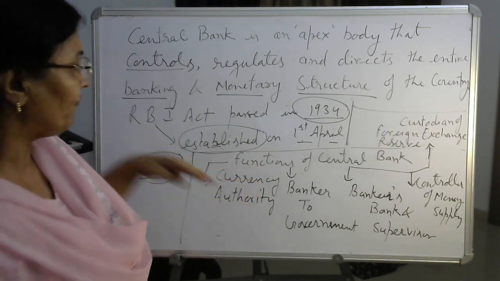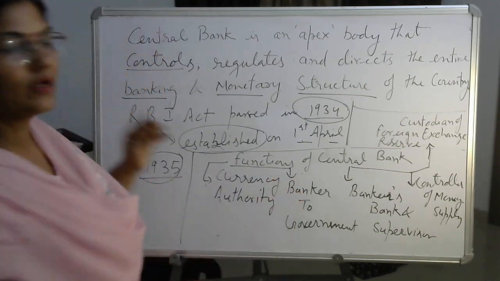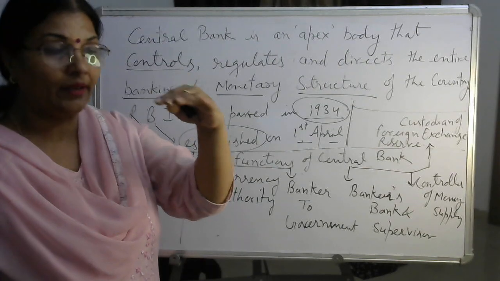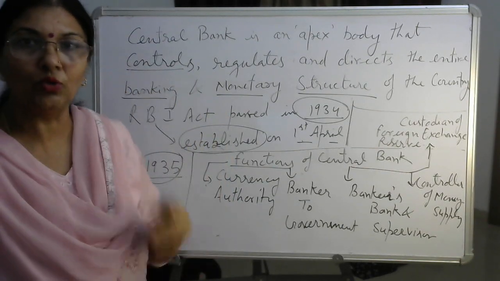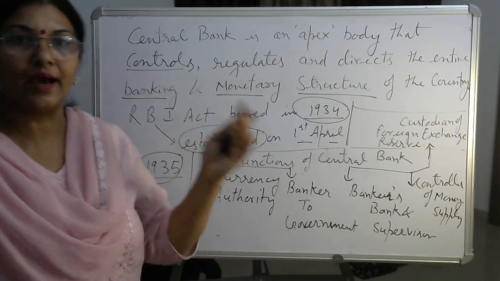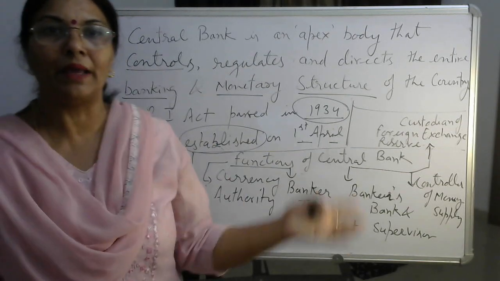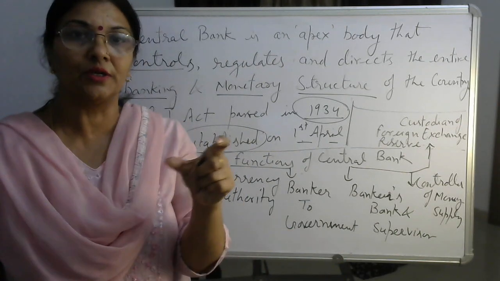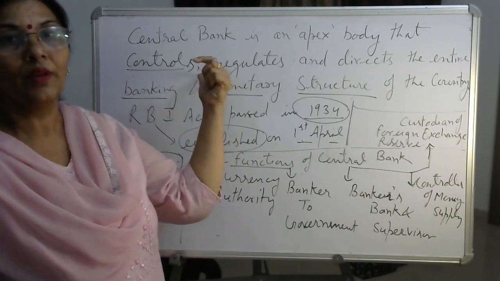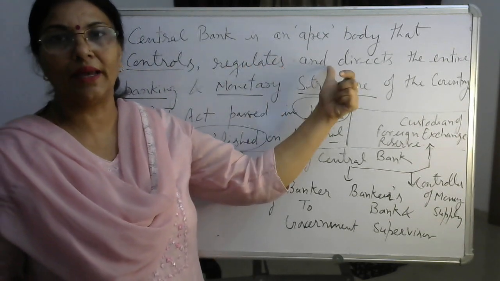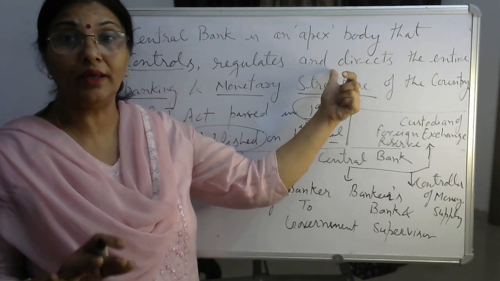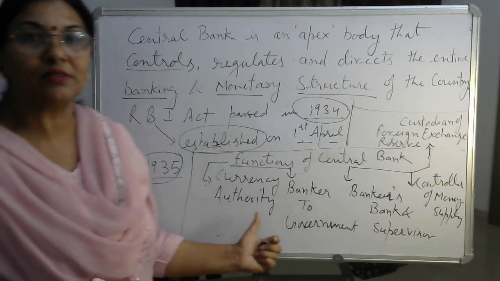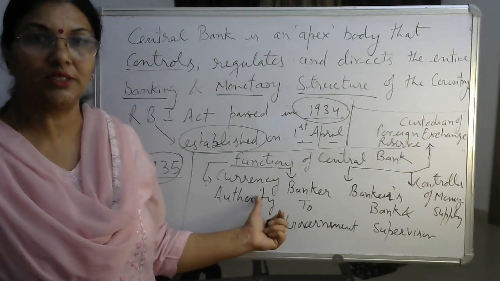Come to the functions of RBI. What are the functions of RBI? As an apex body working in the nation to control, regulate and direct the entire monetary system and the entire banking structure of the nation, what are the functions? By doing these functions, RBI can control, regulate and direct. So the first function I am taking is the currency authority.